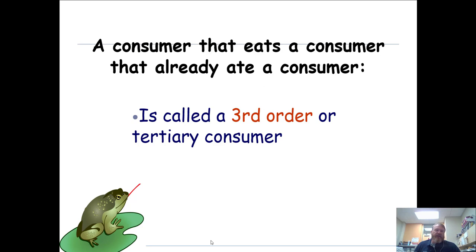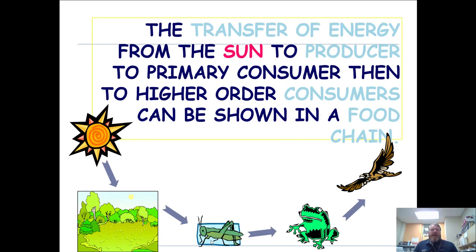Like, it keeps going on. You can have something that's fifth in the food chain, sixth, seventh, eighth, ninth, 10th, depending on the food chain. They can be very, very long. All right. So, what is a food chain?